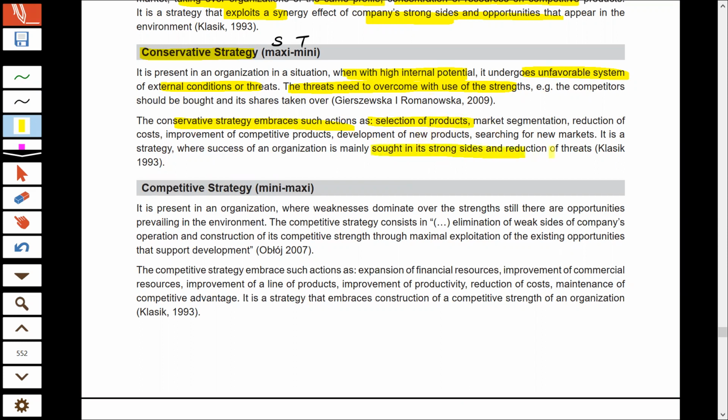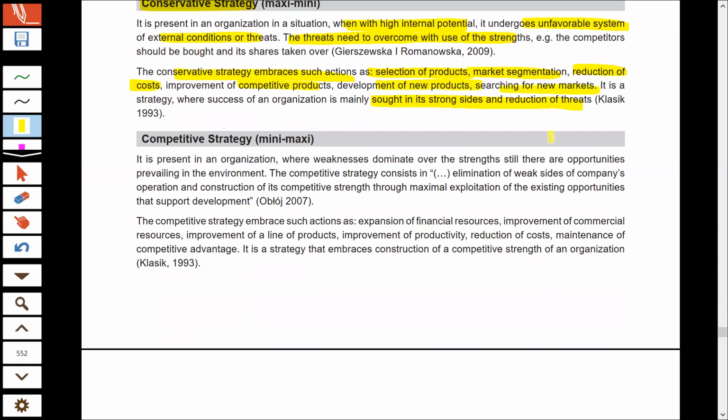It should focus more on the strong side in order to reduce the threats. The organization can focus on those products which are very successful in the market. They should focus on those market segments which are successful and within their strengths. They should try to reduce the cost. They should try to be more competitive in the marketplace. They should develop new products which will minimize the threats. They should search for new markets where there are fewer threats. All this can be done with the use of your strengths.